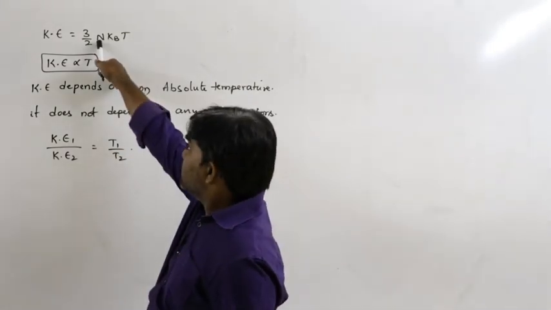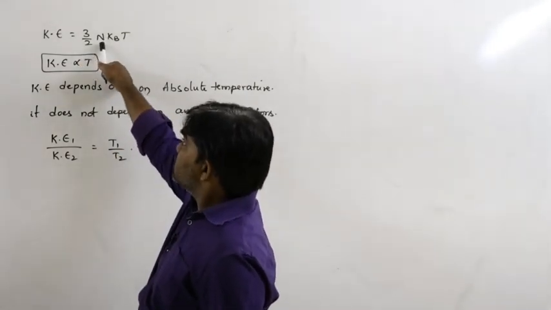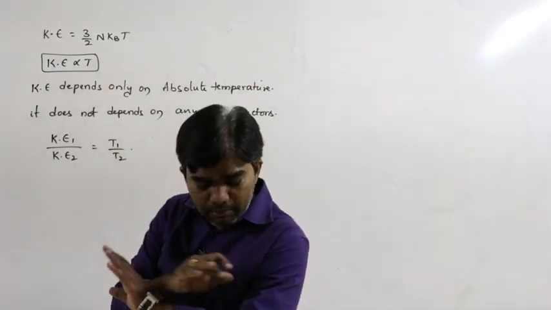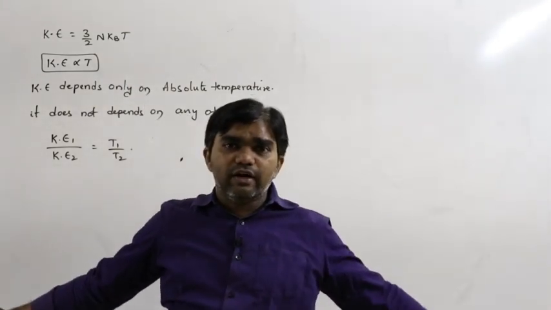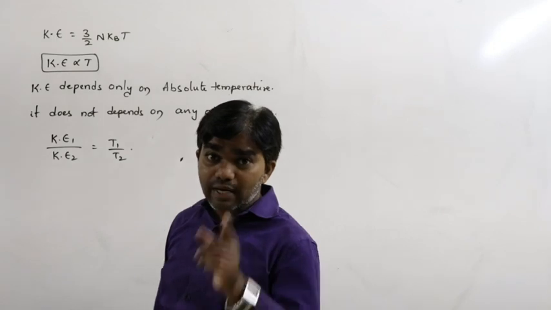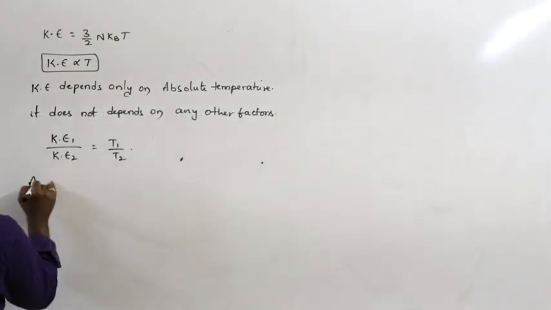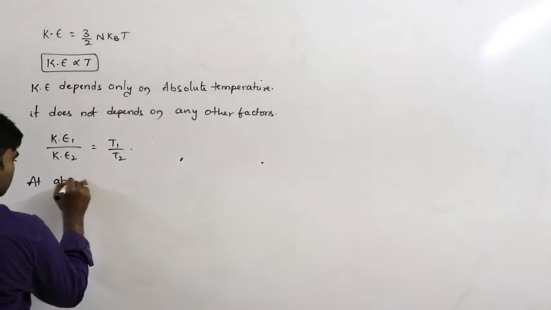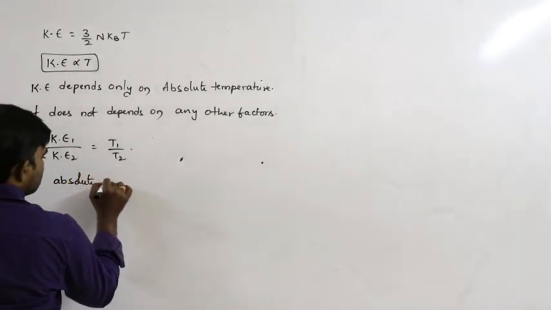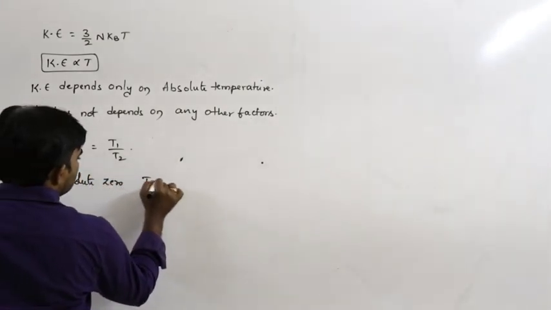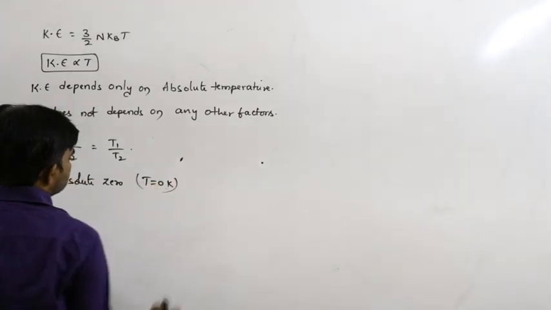Of course, in the equation it is n kBT, but it does not depend on any other factors. Absolute zero means T is equal to 0 Kelvin.